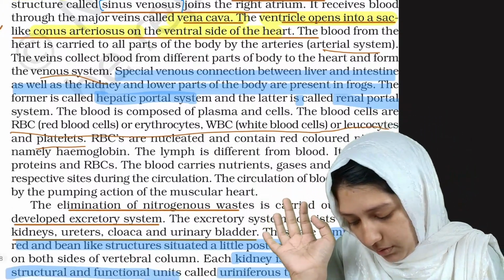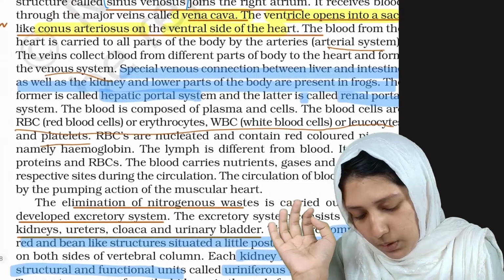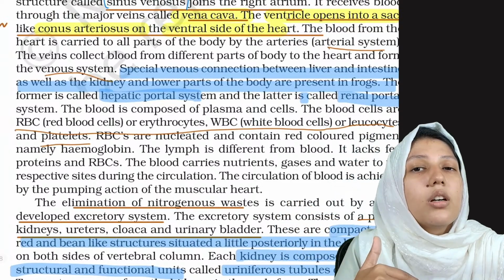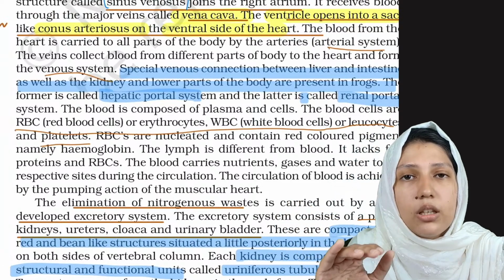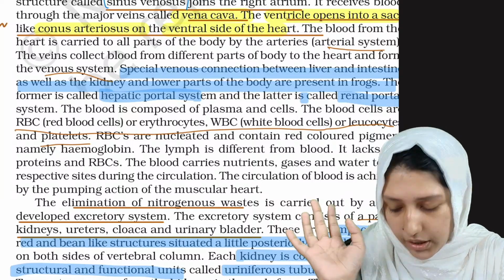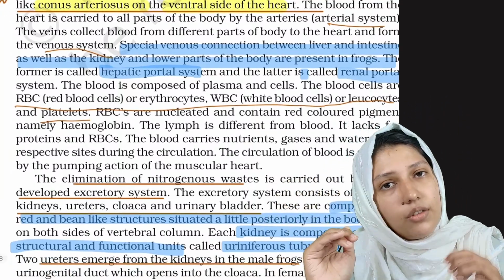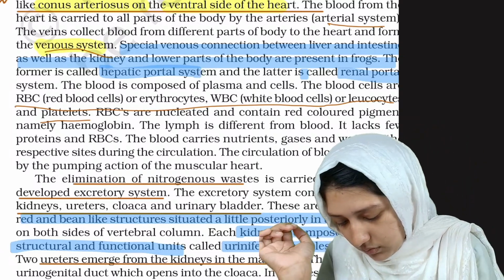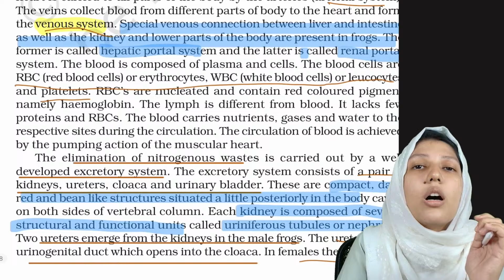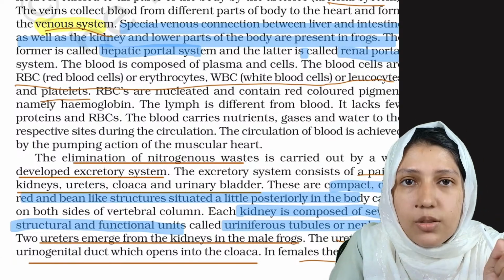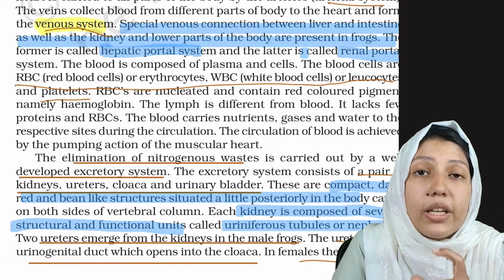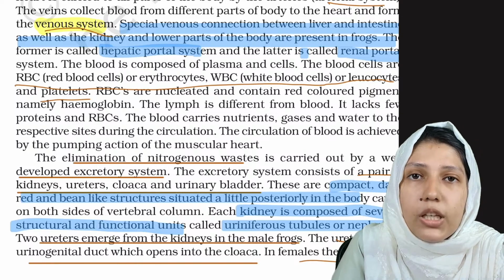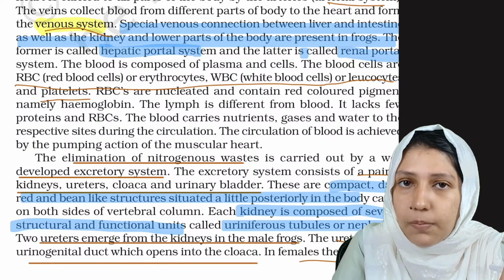That much is enough. Now coming into the blood going from the heart into all other parts, and their circulation is known as the arterial system. Okay, the venous system is where the blood is carried from all the organs towards the heart. Clear? Now coming into a special arrangement, which is a venous connection between two different organs.